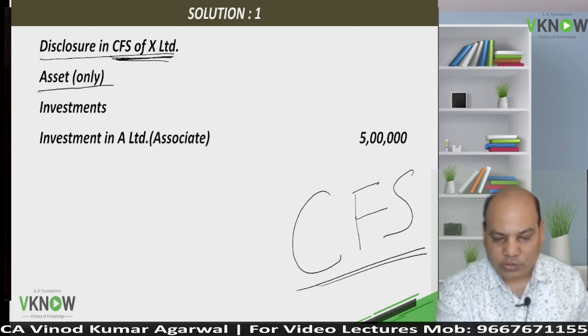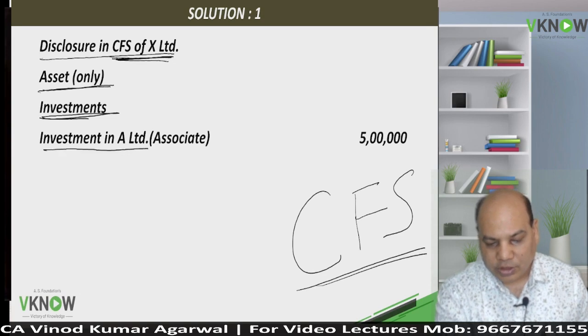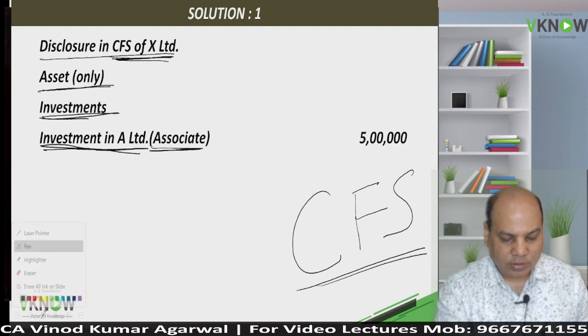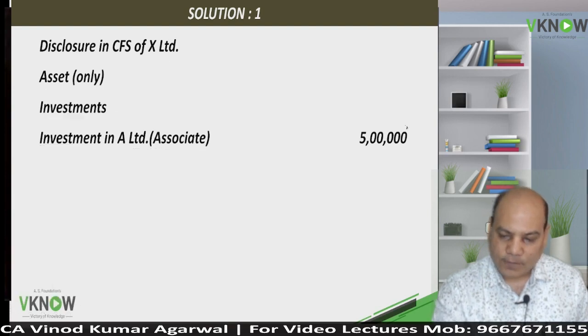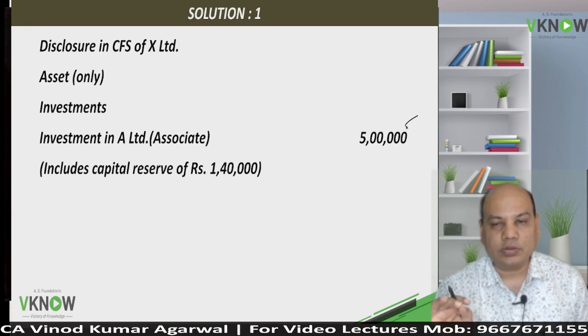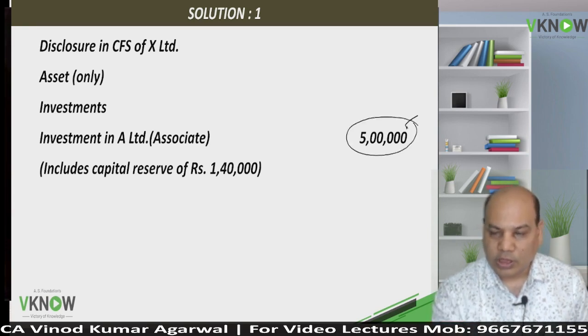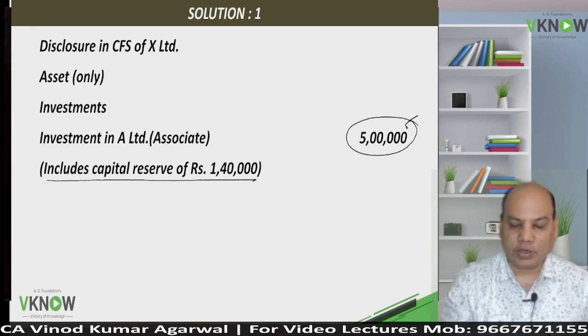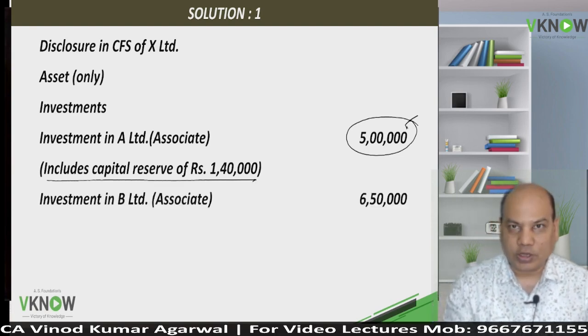So disclosure is on the asset side, investment in A. Who is A? Your associate. How much is the cost? 5 lakh. But you have to write a note. It will include goodwill or capital reserve, but it will be disclosed separately. Includes capital reserve of rupees 1,40,000.